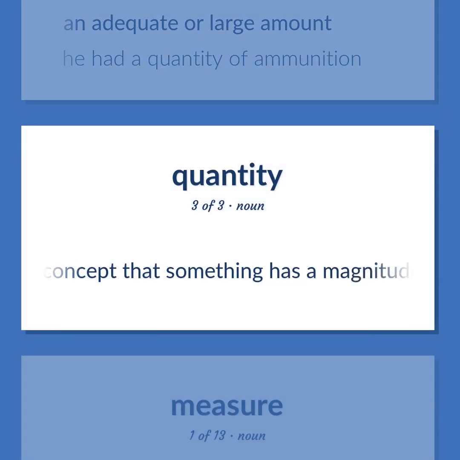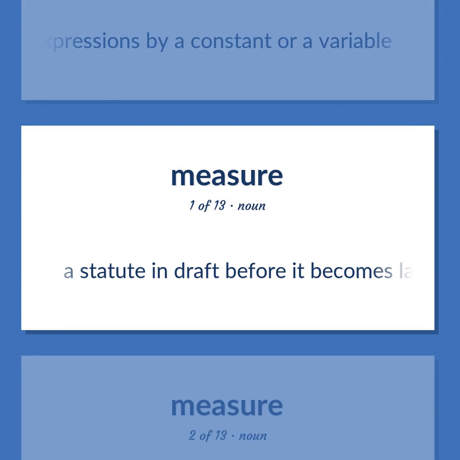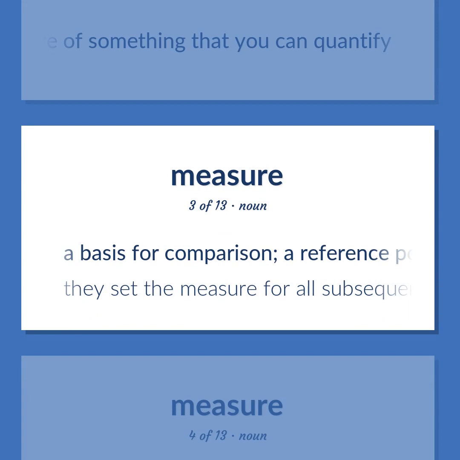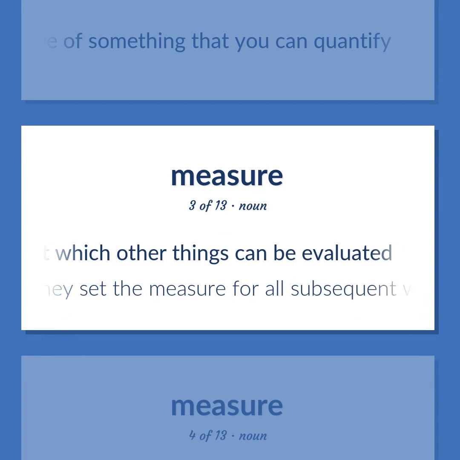The concept that something has a magnitude and can be represented in mathematical expressions by a constant or a variable. A statute in draft before it becomes law. How much there is or how many there are of something that you can quantify. A basis for comparison, a reference point against which other things can be evaluated. They set the measure for all subsequent work.